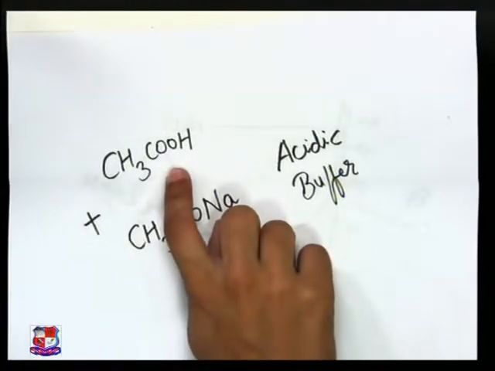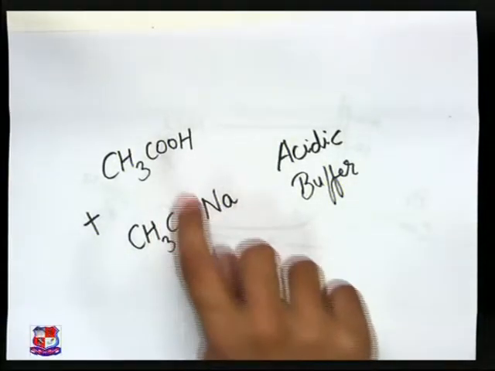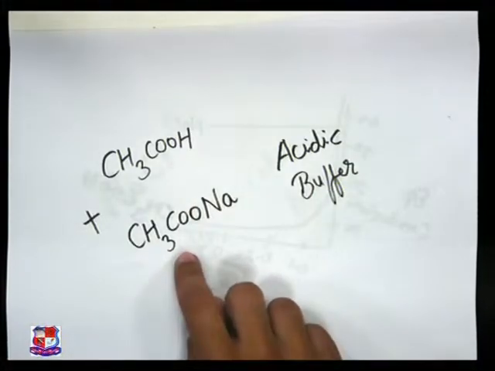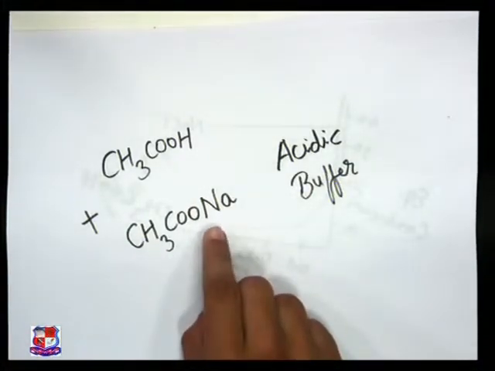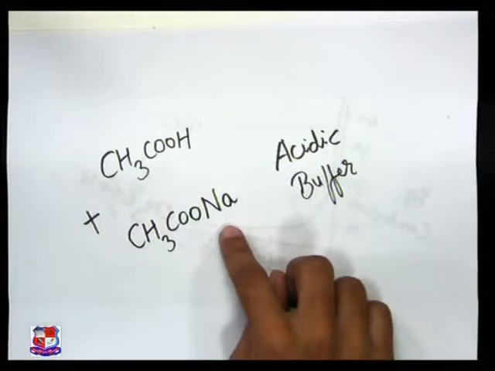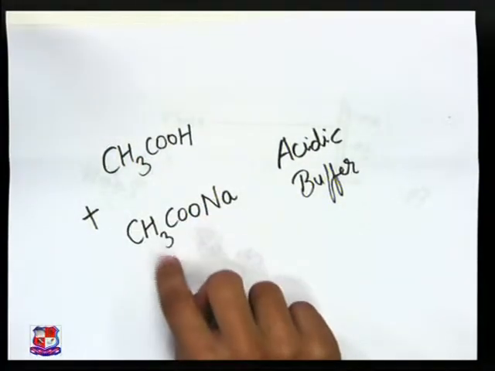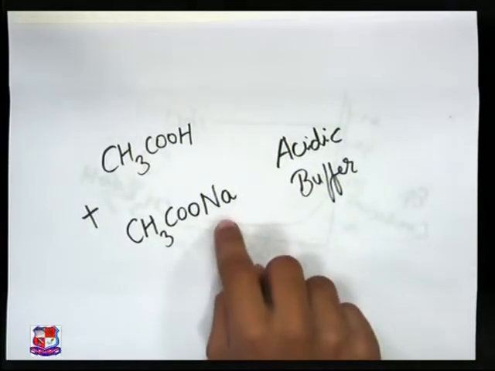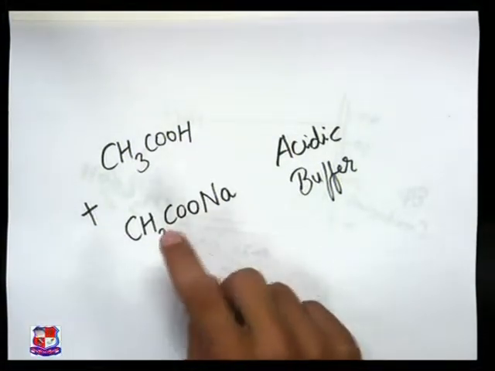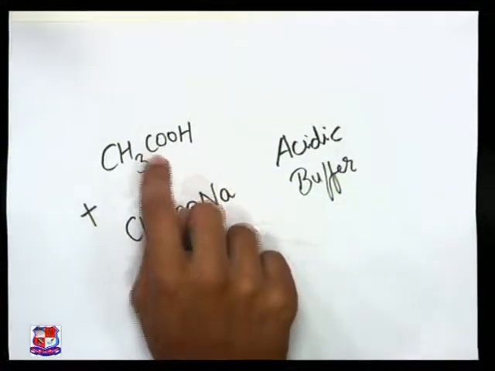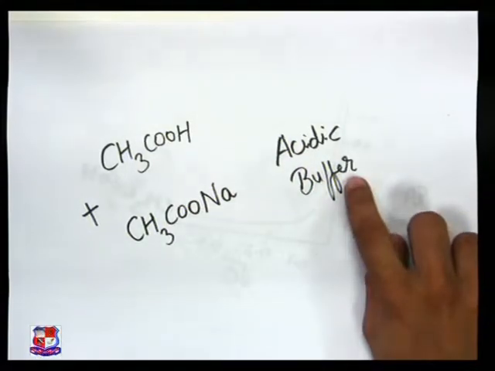Look here in the diagram, CH3COOH is our weak acid. The salt of that particular weak acid with the strong base: what base was taken? NaOH plus CH3COOH reacts to form the salt CH3COONa, that is sodium acetate salt. This is acetic acid. This is the example of your acidic buffer.